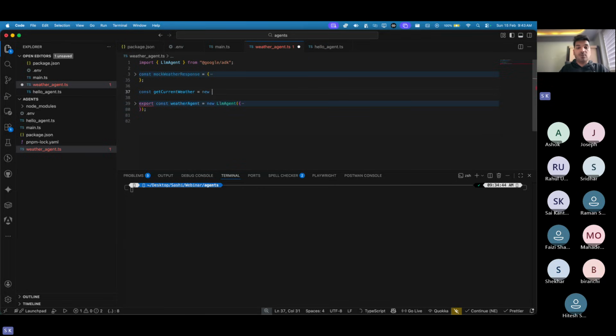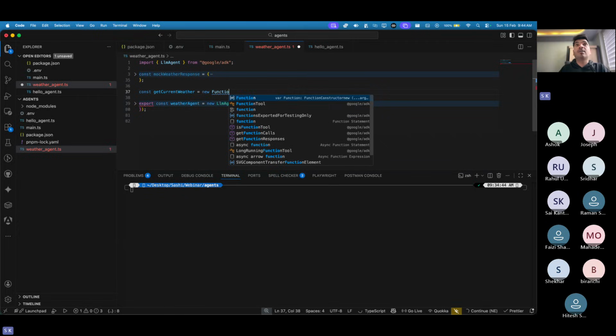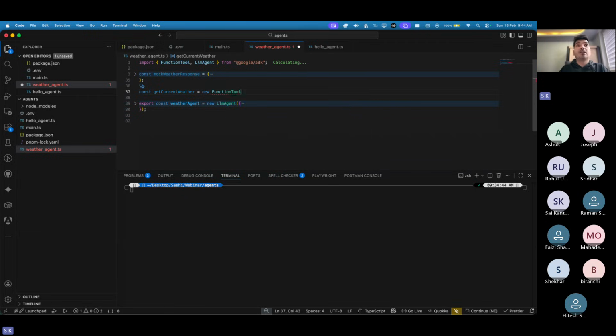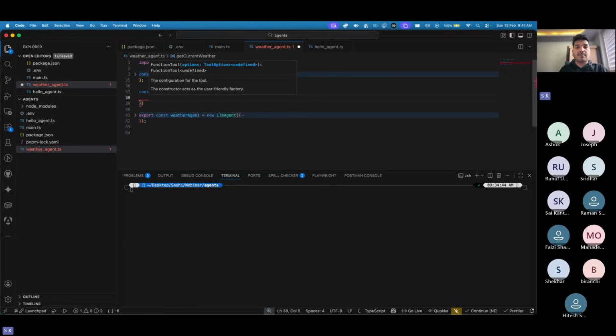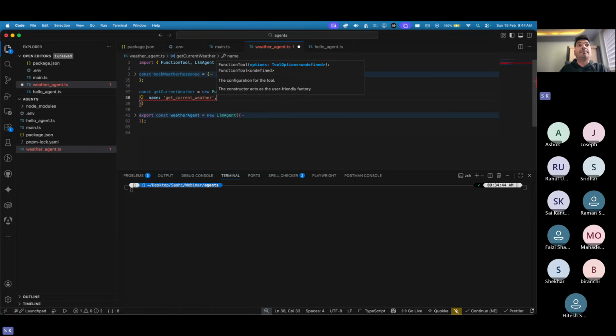So how do you create a tool? Again, this comes from your Google ADK. We have a function tool, and this tool also has to be provided some kind of data. This tool should have a name. What name do we want to give? getCurrentWeather. So this is the tool name.